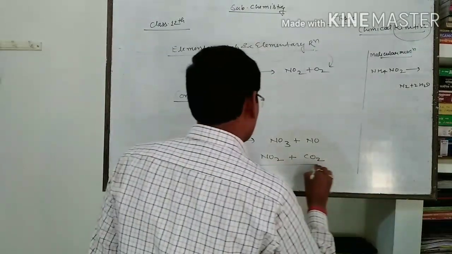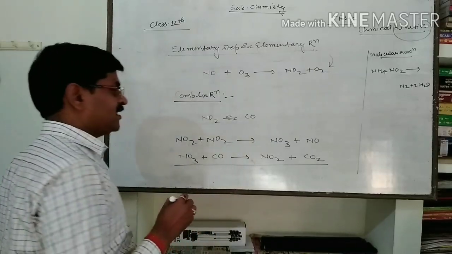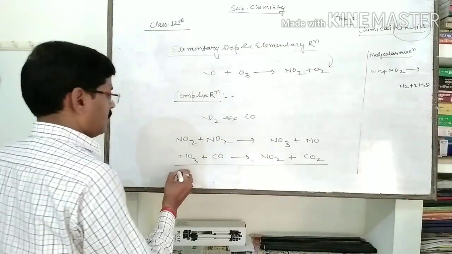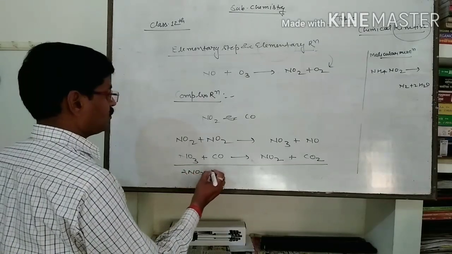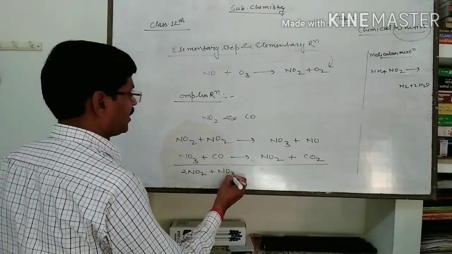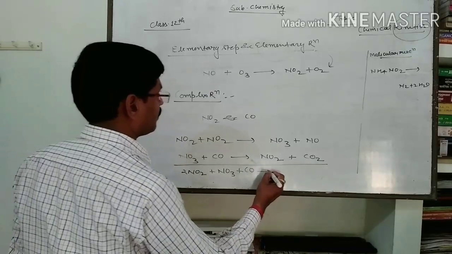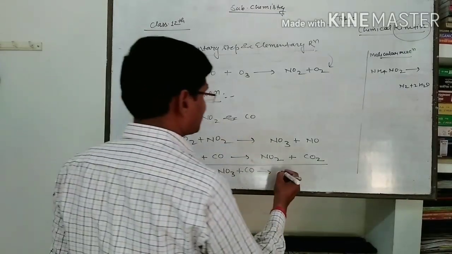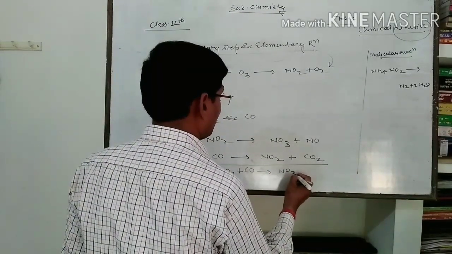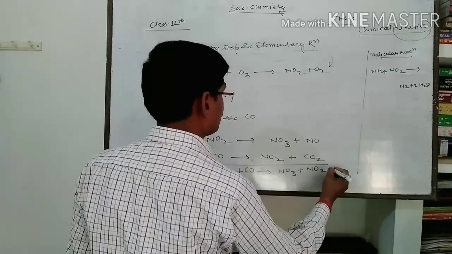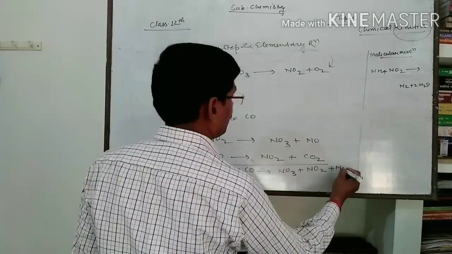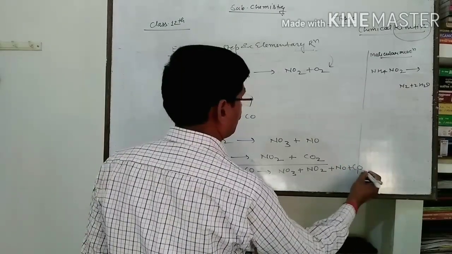After that, when we add these two reactions, we will get two molecules of NO2, one molecule of NO3 and one molecule of CO on the reactant side, while on the product side, one molecule of NO3, one molecule of NO2, NO and CO2.